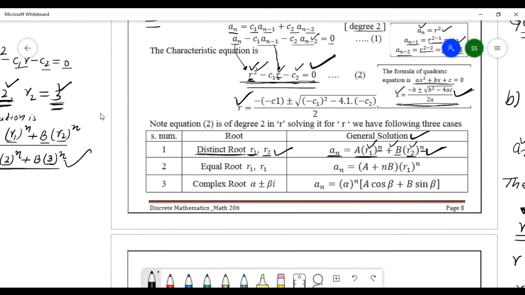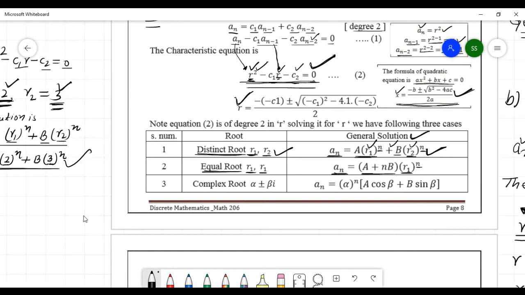Now look, sometimes the two solutions are the same, like 3 3, 4 4, 5 5. R1 is 4, r2 is 4. It means equal real numbers. If r1 and r2 are the same, then how to write the general solution? You will write a_n equals A plus nB, and here, since the solutions are the same, you will write r1 to the power n.